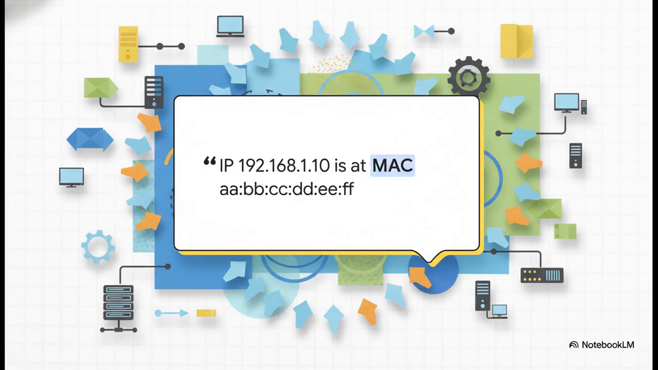Boiled down, the message is incredibly simple. A GARP packet is just a broadcast that says, hey network, just a heads up, this IP address now belongs to this specific piece of hardware, this MAC address. That's it. No fluff, just a powerful, direct statement.